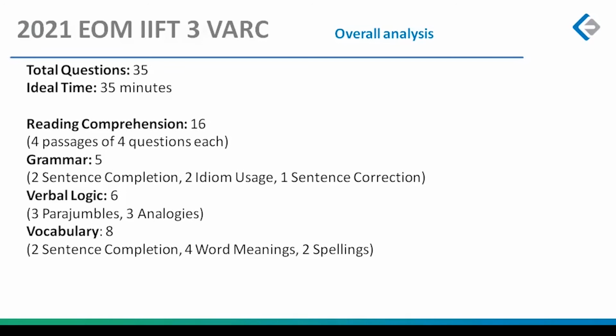So overall, what did the paper look like? The paper was a moderate paper. The same paper on an exam like INMAT would be an easy paper. But on an exam like IFT, where you have a negative marking, it becomes moderate. That's the difference. In MAT, you do not have a negative marking.